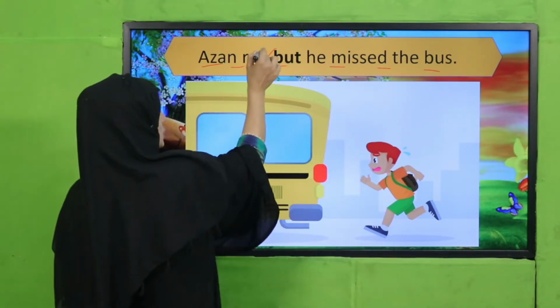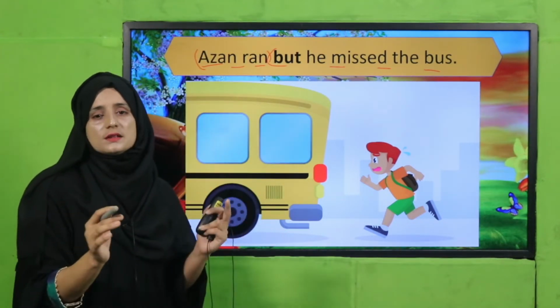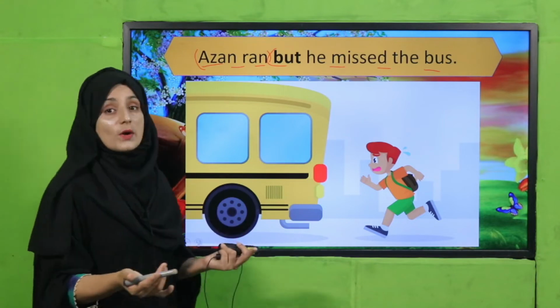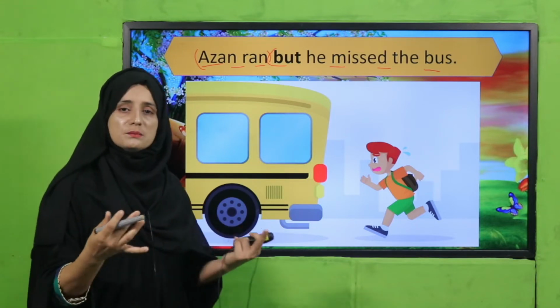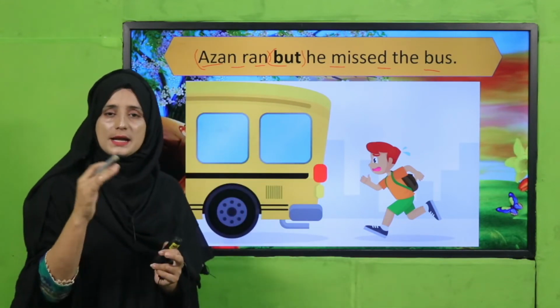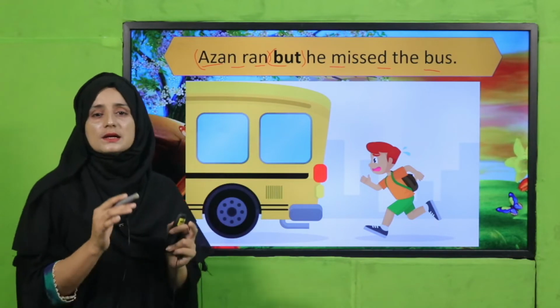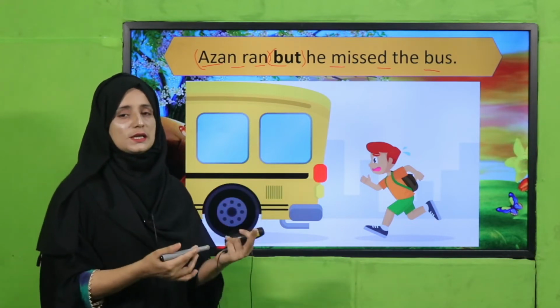So Azan was thinking that he would get the bus quickly. That's why he was running. But what happened unexpectedly? He missed the bus. So this "but" is telling us about an unexpected situation and unexpected information that he was not thinking about, but it had happened.